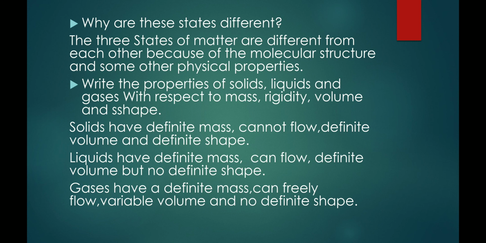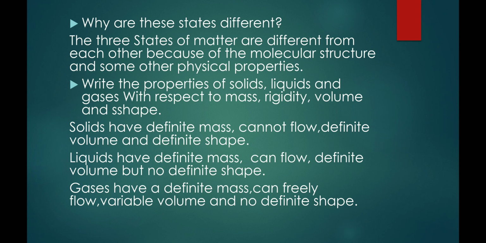How is the structure of molecules in solid, liquid, and gas? Molecules are present in solids very closely, whereas in liquids molecules are arranged with a little gap, and in gases the molecules are arranged in such a way that from one particle to another particle there is much gap.